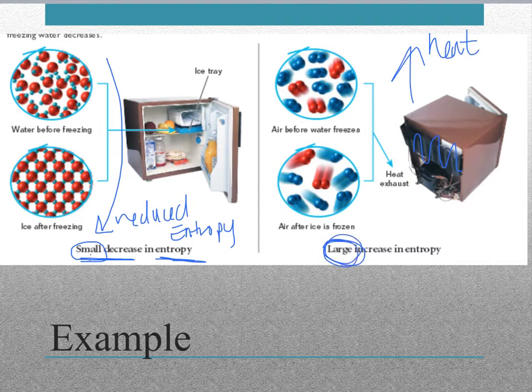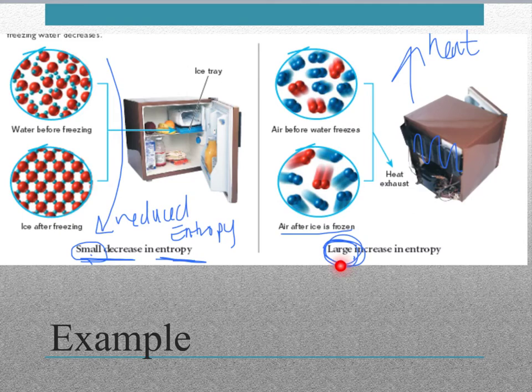You notice here it says small decrease, and here we get a large increase. It takes the air around the refrigerator, where the particles are moving a little bit, and as it freezes things and cools them, those particles end up zooming around a whole lot. So this increase in entropy outside the refrigerator is more than the decrease in entropy we get for the things inside.